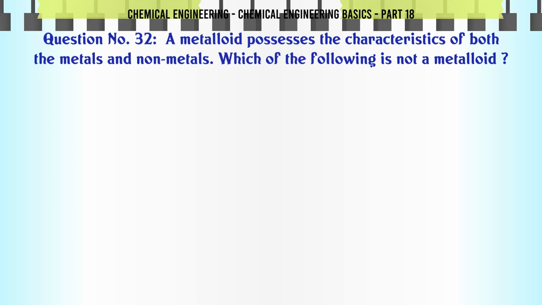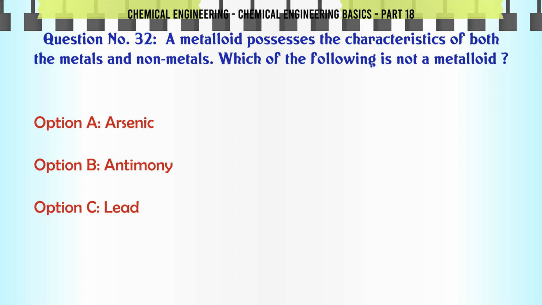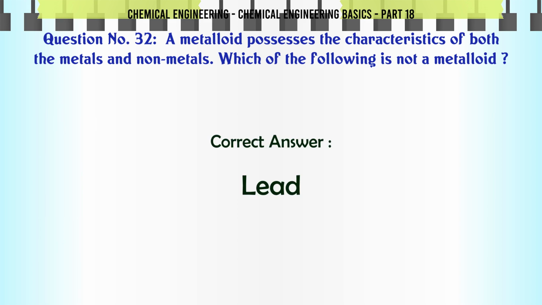A metalloid possesses the characteristics of both metals and non-metals. Which of the following is not a metalloid? A. Arsenic. B. Antimony. C. Lead. D. None of these. The correct answer is lead.